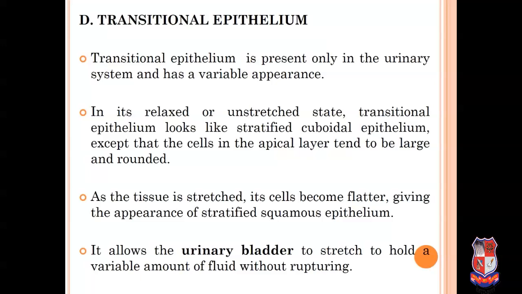In its relaxed, unstretched state, transitional epithelium looks like stratified cuboidal epithelium, except that the cells in the apical layer tend to be large and rounded. As the tissue is stretched, cells become flat. When it is in the relaxed condition, the cells are cuboidal, like a stratified cuboidal epithelium. But when the tissue is stretched, cells become flat and give the appearance of stratified squamous epithelium.